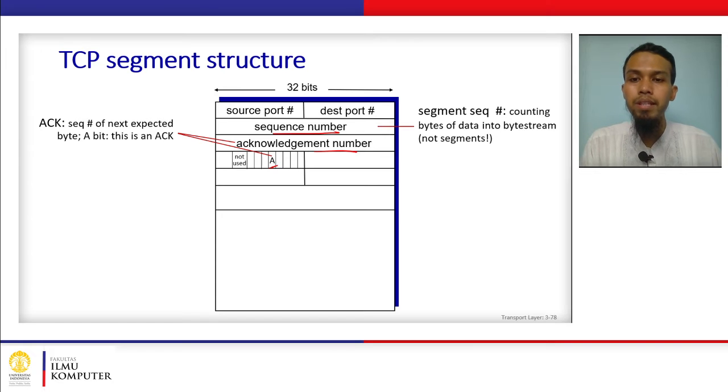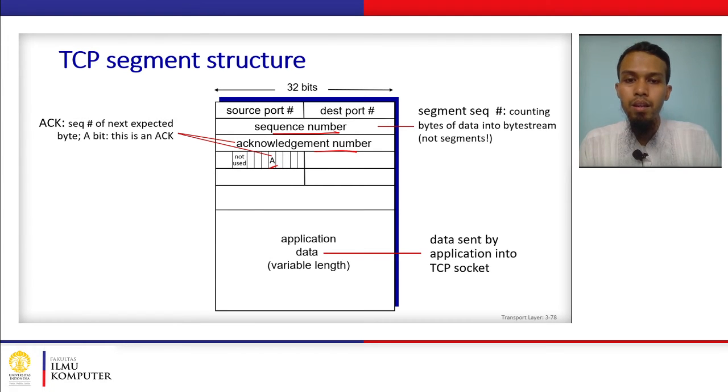Now this acknowledgement number is important to know whether the segment has already been received by the receiver. This is important information for the sender, and both the sequence number and the acknowledgement number are very important to make reliable data transfer in TCP work. Okay, and then we have the application data with variable length.